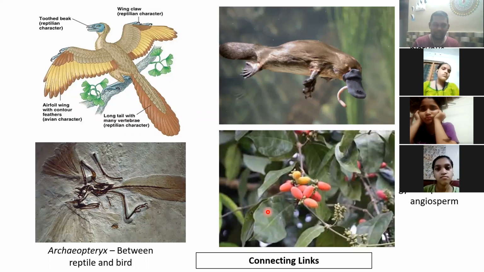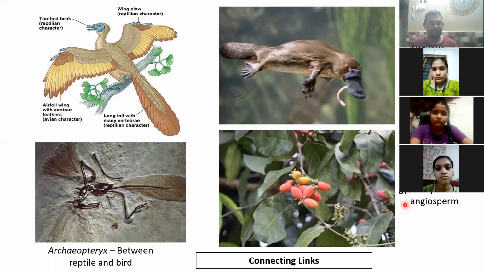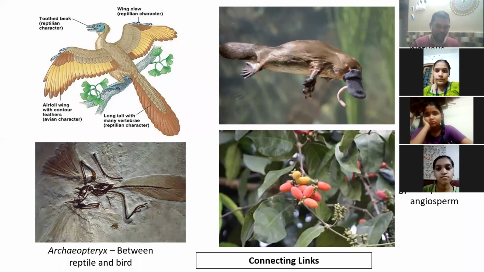In 9th standard, you must have studied classification of plants. So you know gymnosperm and angiosperm, correct? So these examples prove that angiosperms have evolved from the gymnosperms, and this is the transition group. This is a plant called Nitum. So you need to remember certain examples like this. Archaeopteryx was a connecting link between reptile and bird. Okay, duck-billed platypus is between birds and mammals, and Nitum is between gymnosperm and angiosperm. Got it, everyone? Okay, and that's why it comes under paleontological evidence.